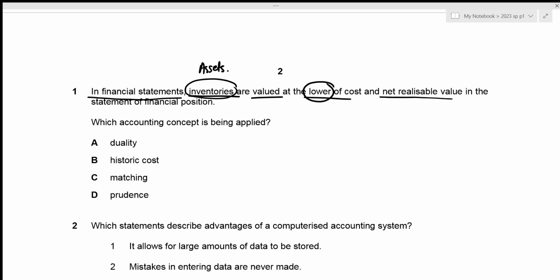So we just need to figure out which accounting concept is being applied. This is quite easy because we know that the accounting concept which states that our assets and income should not be overstated is the prudence concept, right? Let's have a look at the options. We can see prudence in our fourth option, which means that this is the correct answer, since prudence is the accounting concept which is being applied when we value inventories at the lower of cost and its net realizable value in the statement of financial position. All right, now we can move towards the second question.